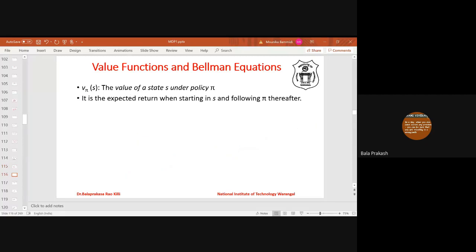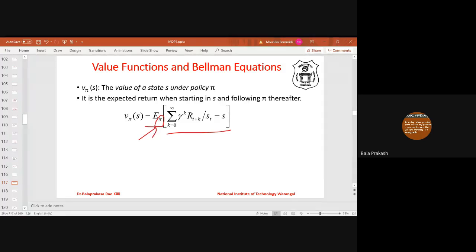So what exactly does V pi of S mean? V pi of S means expected return or reward starting in state S and following the policy thereafter. It means from state S onwards, we are following the policy. Whatever policy suggests, that action only the agent will take. This is defined by V pi of S. Now what is the expected reward starting in state S, following the policy thereafter? From S onwards, we are following the policy pi. Whatever action the policy suggests, the agent will take that action. So mathematically, this is represented like this. V pi of S is the expected reward. The subscript pi says that it is following the policy pi.